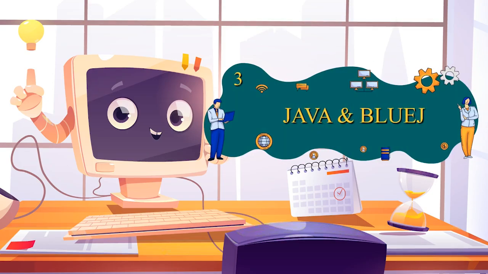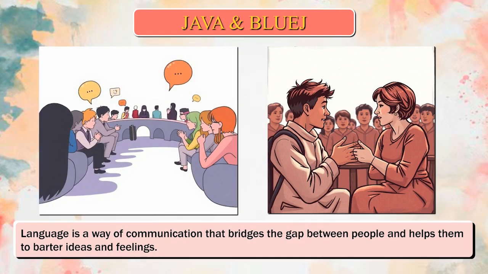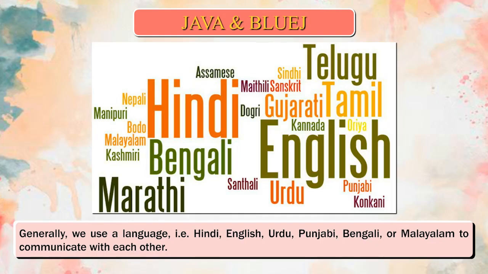Chapter 3. Java and BlueJ. Language is a way of communication that bridges the gap between people and helps them to barter ideas and feelings. Generally, we use a language, that is, Hindi, English, Urdu, Punjabi, Bengali, or Malayalam to communicate with each other.